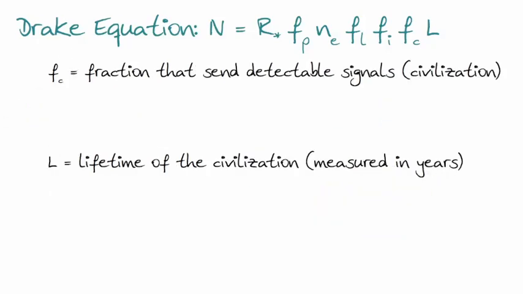And finally, FC, that is the fraction of those that send detectable signals. In other words, they have a civilization. So oftentimes this is called FCiv for civilization. And again, here we're using radio signals or whatever signals that are detectable that they're sending out. We're using that as a proxy for intelligence. I mean, we're trying to say that if they can send them out, they must be smart. And these are obviously the people we want to talk to because they're the ones talking.